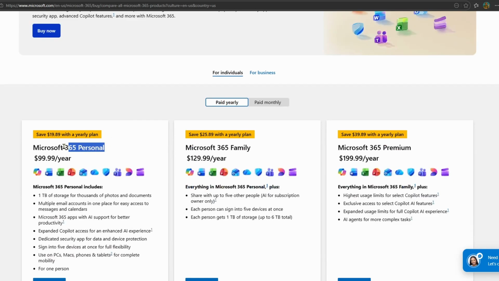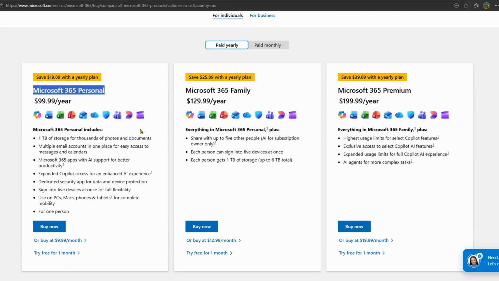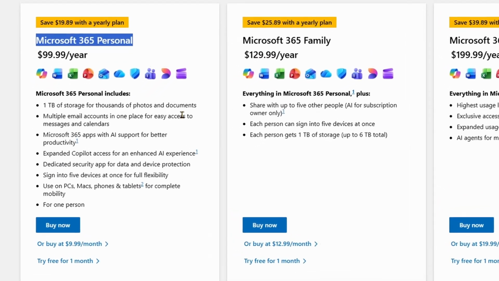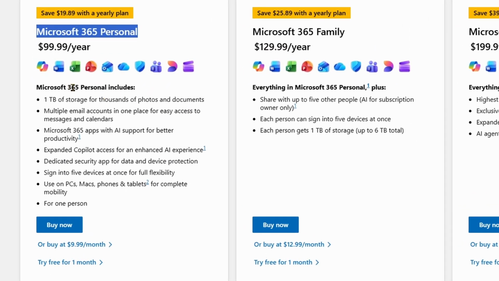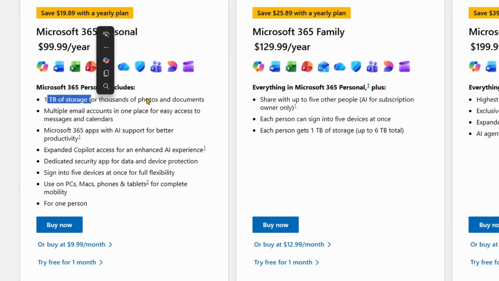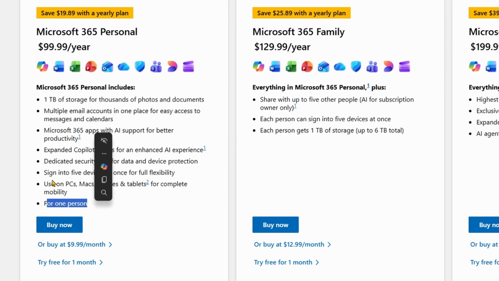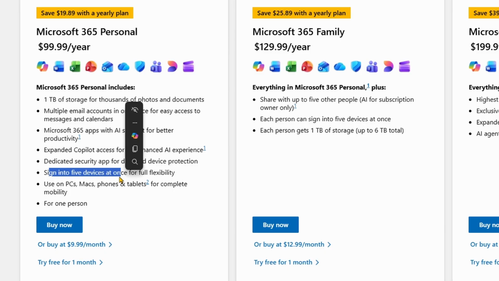We've got Microsoft 365 Personal, and by the way, some of these prices may be different for you, so just keep that in mind. Microsoft 365 Personal includes 1 terabyte of storage for thousands of photos and documents. That's pretty sizable. Multiple email accounts, 365 apps with AI to support better productivity, expanded Copilot access. There's a lot in that. But it's also for one person only, and you can sign into 5 devices at once for full flexibility.